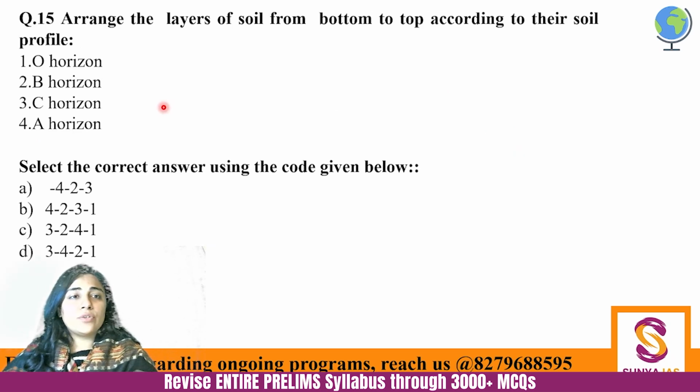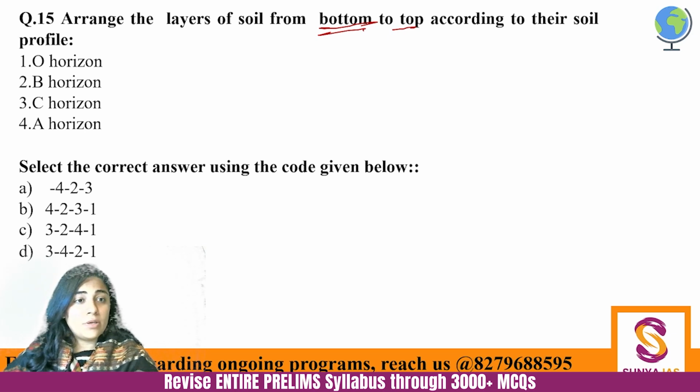All right, last question for the day. Arrange the layers of soil from bottom to top according to their soil profile: O horizon, B horizon, C horizon, A horizon. When you see such an easy question, you don't wait to find out what the actual question is. They're asking you to arrange it from bottom to top, not from top to bottom. So it will be C, B, A and O, right? So 3, then 2, then 4, then 1. So C is the answer over here.